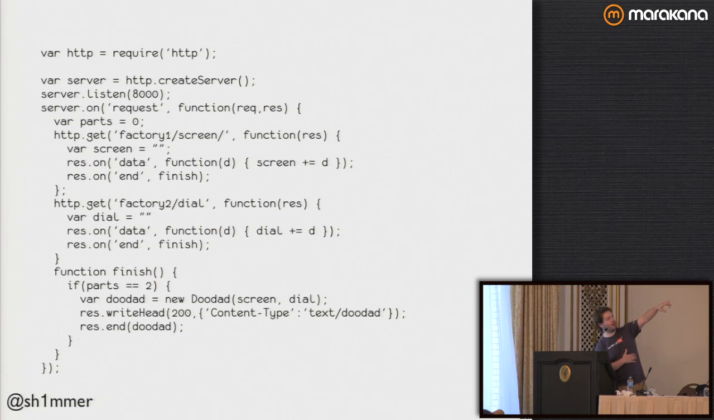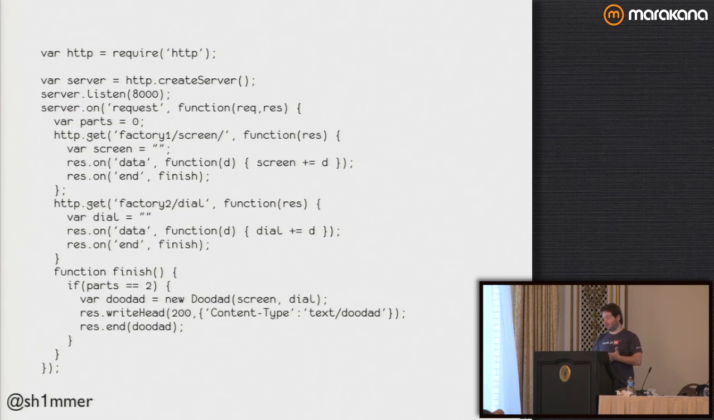You can see that I've got a counter for parts, which I forgot to iterate. Silly me. And I've got 2 different callbacks. So I go and get the factory 1, I get the screen. Factory 2, I get the dial. Now we've got these 2 callbacks for data and end.